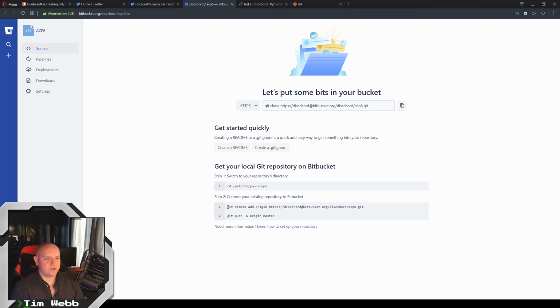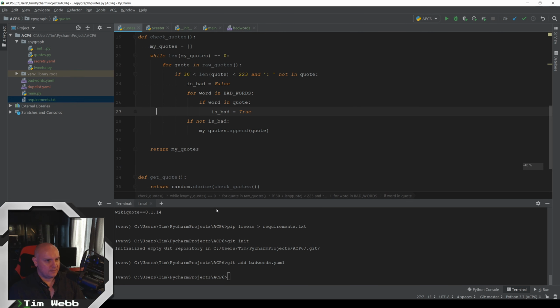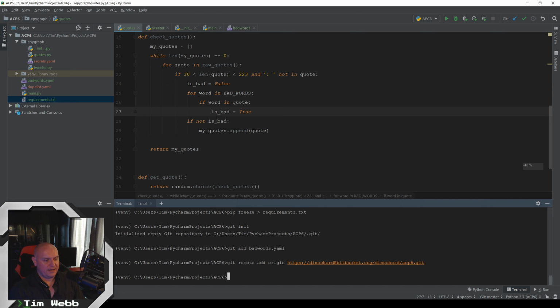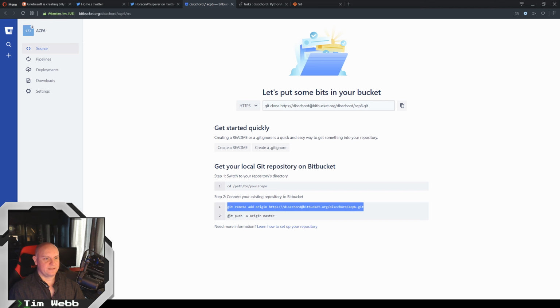These are very helpful instructions. So we just tell it to add remote origin, and we tell it that this is where our repository origin is. Here, I'll show you in a sec. So we just copy and paste that. And now we've got to tell it the second line there, which is that we want to push to that origin master.